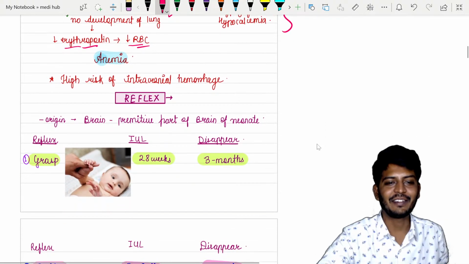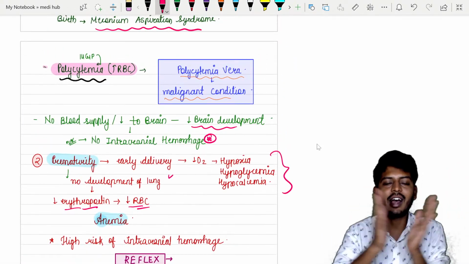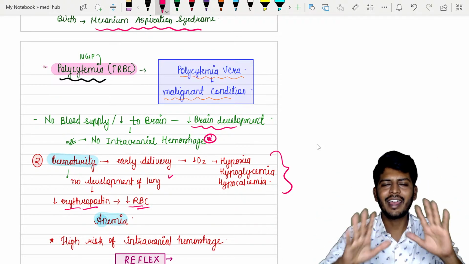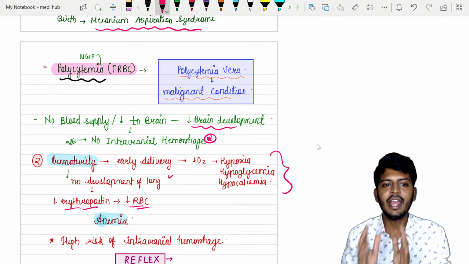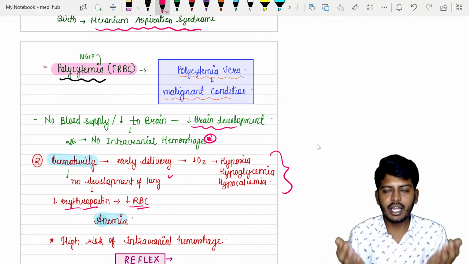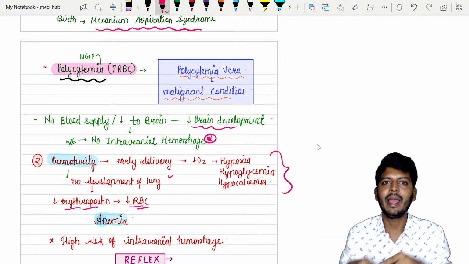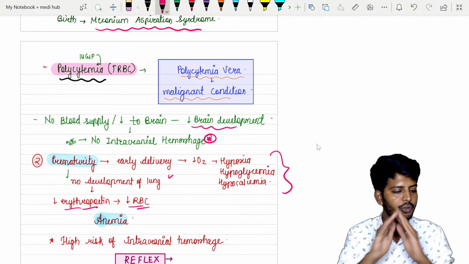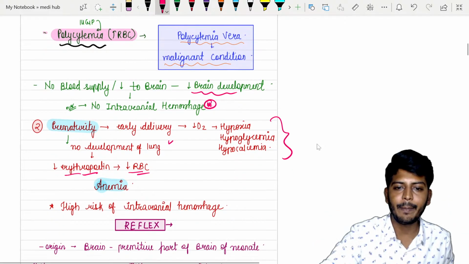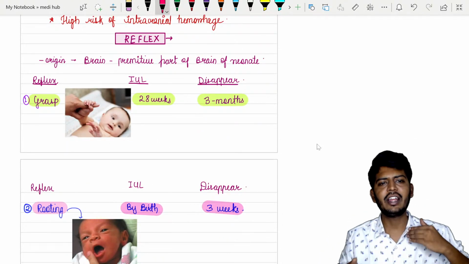So let's go to the next aspect. Next aspect, what is that? Reflexes. अब तक मैंने जितने पढ़ाए, सर whatever you taught us how to remember, यार बड़े simple logic है. क्या है logic? सुनो, the logic is very simple. The baby can be small, baby can be large. If baby is small, we call it IUGR, or small for gestational age. So what can lead to that? If baby does not get nutrition. Why does baby not get nutrition? Two possible reasons. Baby जल्दी बाहर आ गया, that is preterm labor. And one more thing, placenta is not formed, story over. In all of them, same complaint: hypoxia, hypoglycemia, hypocalcemia. Story finished. ठीक है, चलिए आगे बढ़ते हैं.